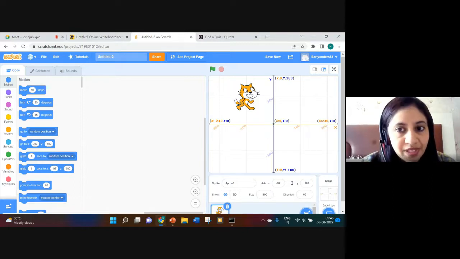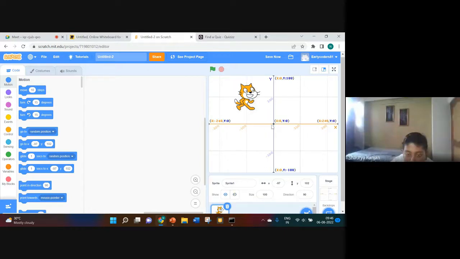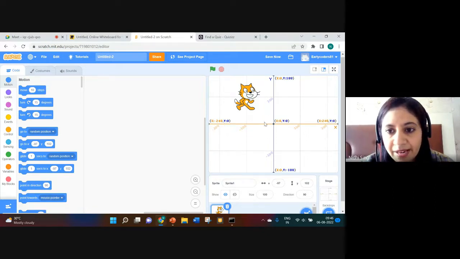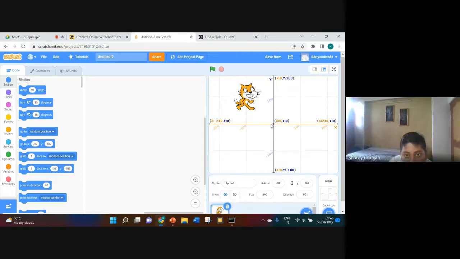You know how to see the position here in the grid? Yes, ma'am. First, we will just see the x coordinates. Okay, Shaurya, you tell me the x coordinate for this cat. Just see this line. What do you think? Ma'am, about 100.